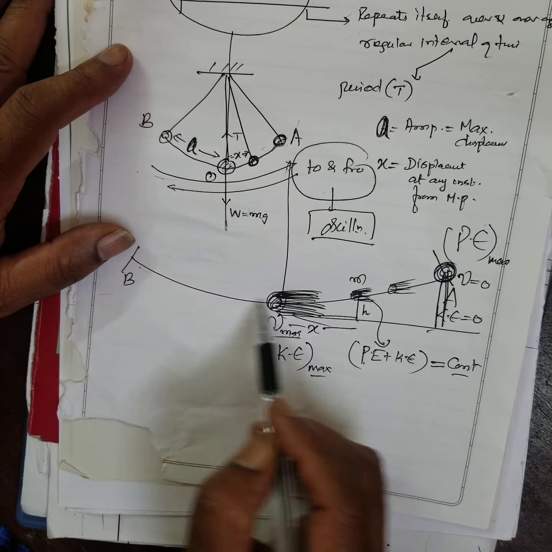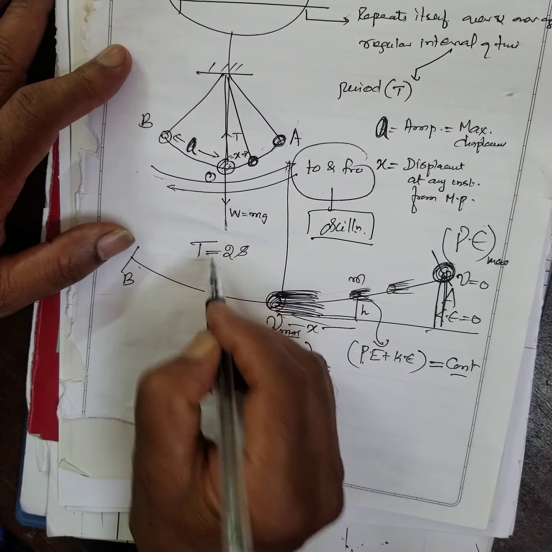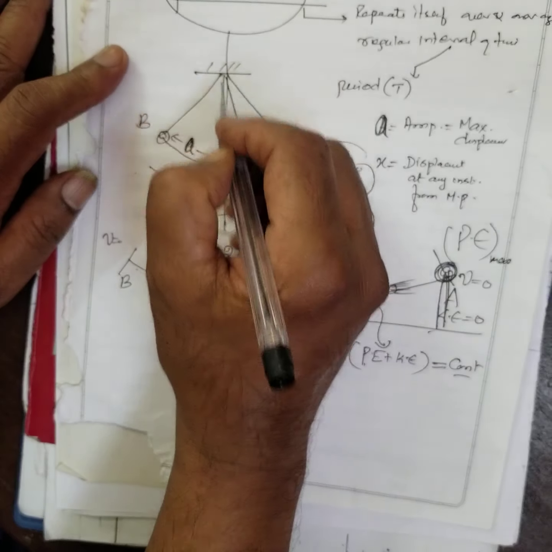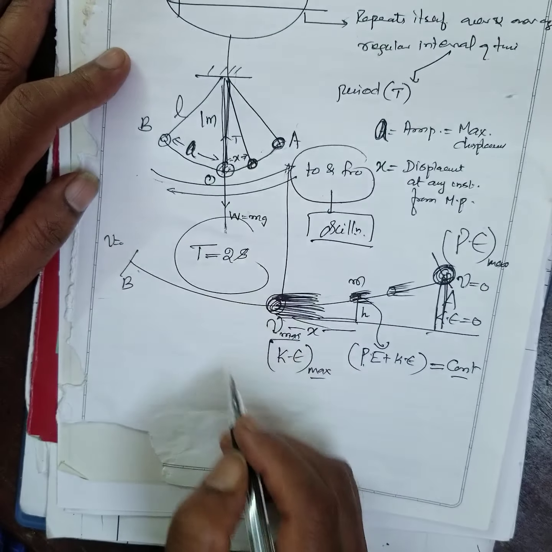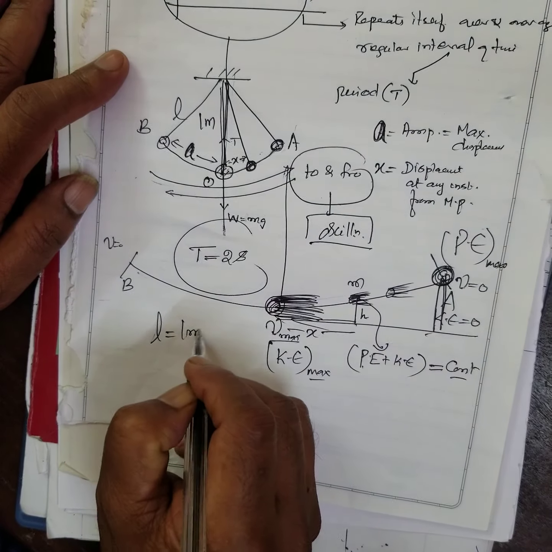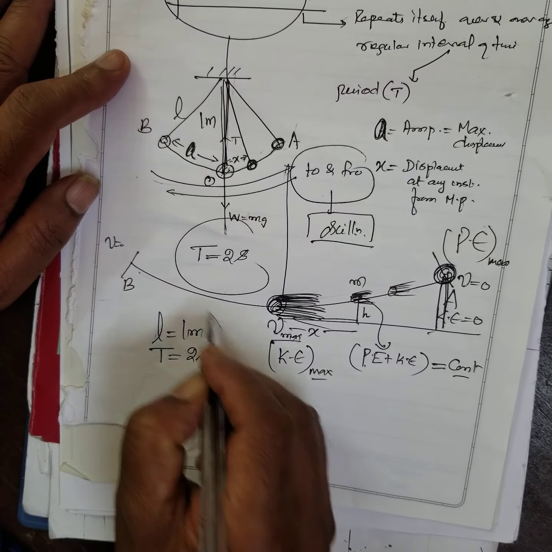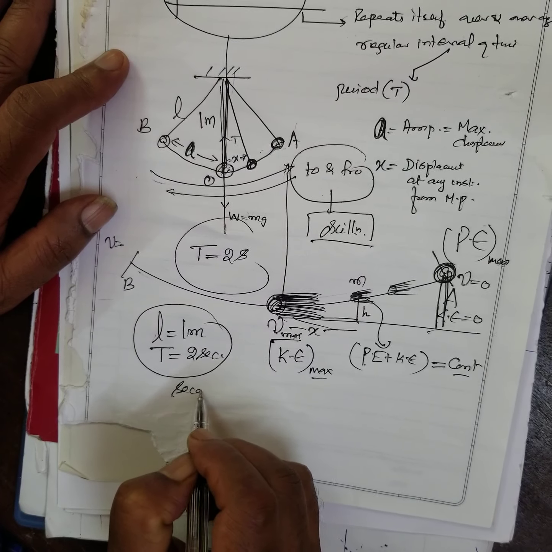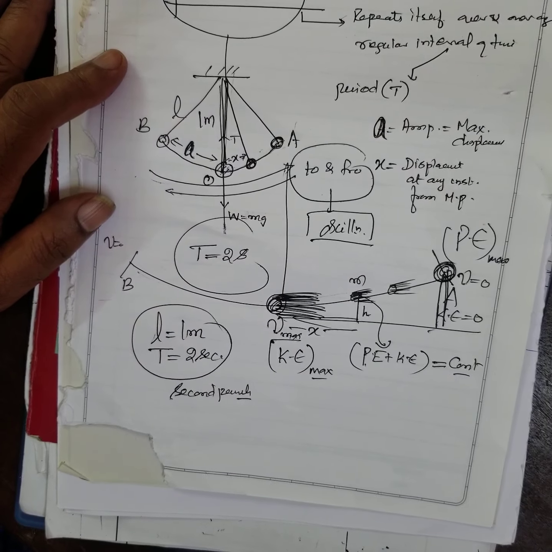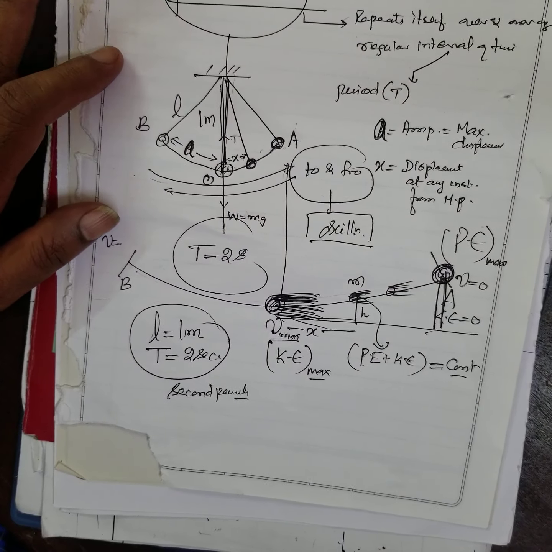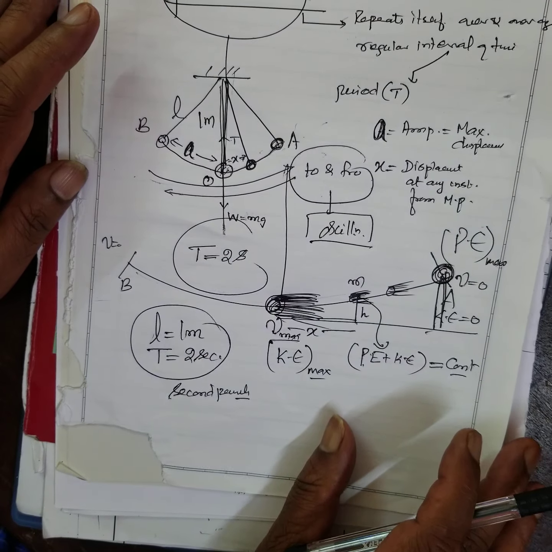Now we take 1 second. Here we take 1 second. What is the period here? Period is equal to 2 seconds. Suppose the length of the pendulum is 1 meter, and the period is 2 seconds. Such a pendulum is called a second pendulum, whose period is 2 seconds. Now these to and fro motions are called vibration or oscillation, whatever you can call it.